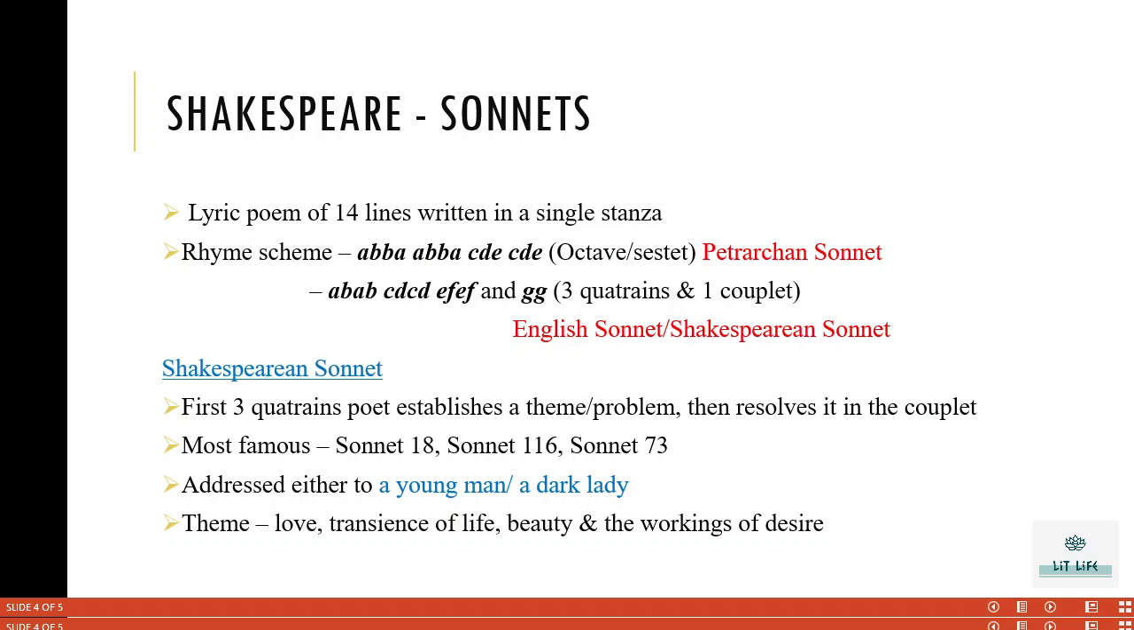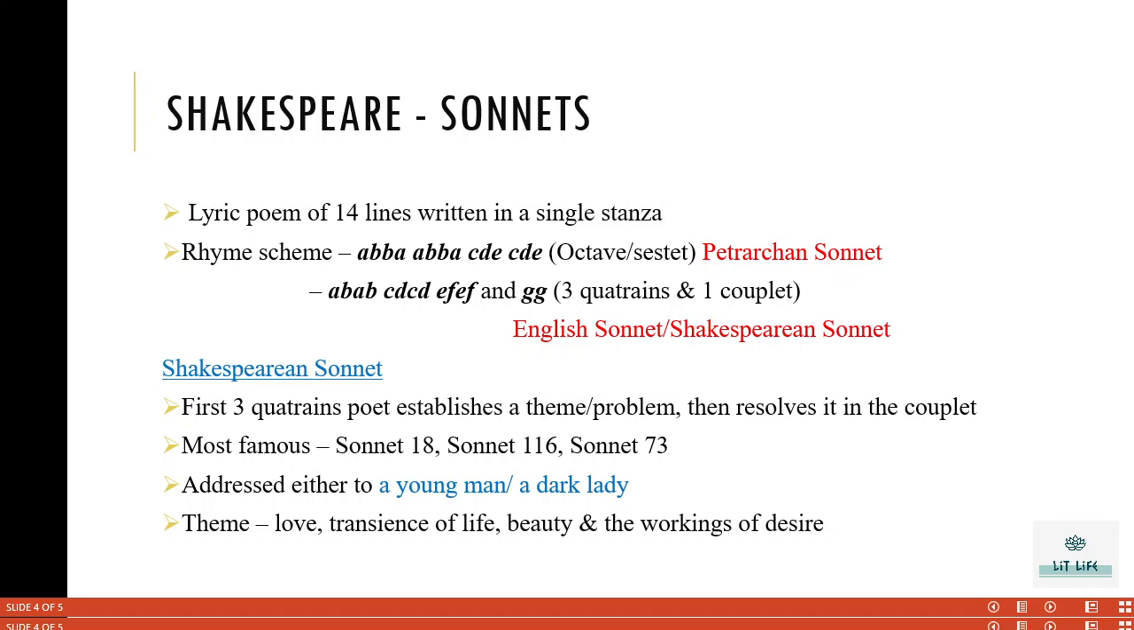Sonnets of Shakespeare. First of all, we will see what a sonnet is. A sonnet is a lyric poem. A lyric poem is a poem which expresses some kind of emotion. So, a sonnet is a lyric poem of 14 lines written in a single stanza. So, it will be in a single stanza and it will have 14 lines. And sonnets are of two types, Petrarchan sonnet and English sonnet or Shakespearean sonnet.